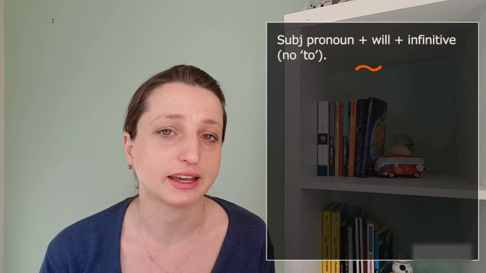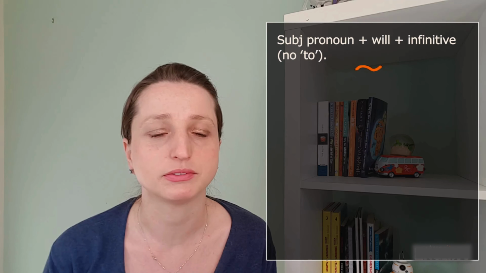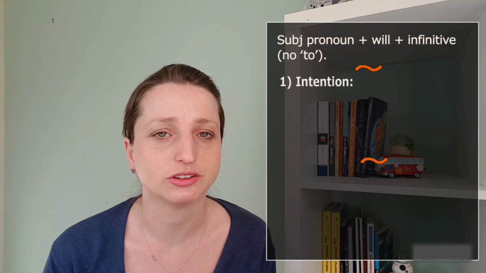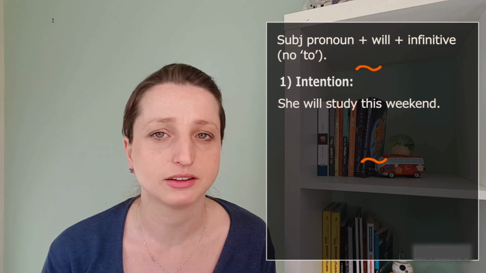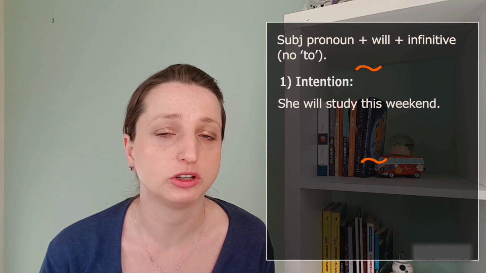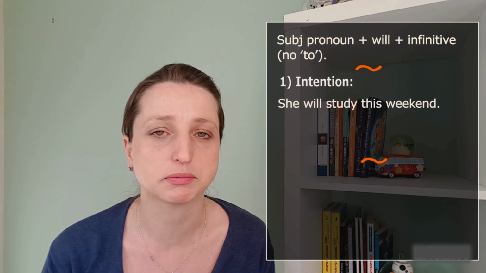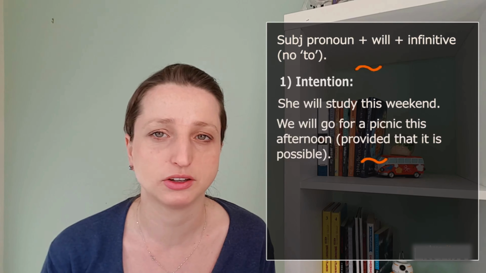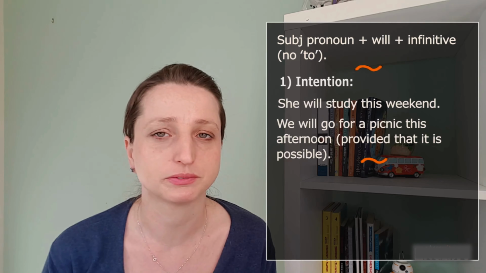Will in fact has 3 distinctive meanings, all based on probability. These are number 1, intention. For example, she will study this weekend, or in other words, she will study this weekend provided that something else doesn't happen. Or, we will go for a picnic this afternoon, again, provided that this is possible.